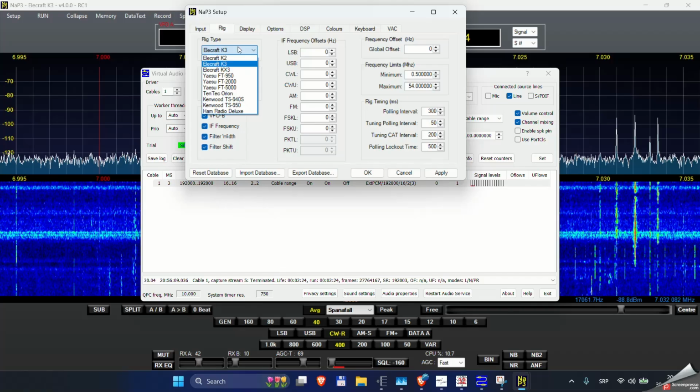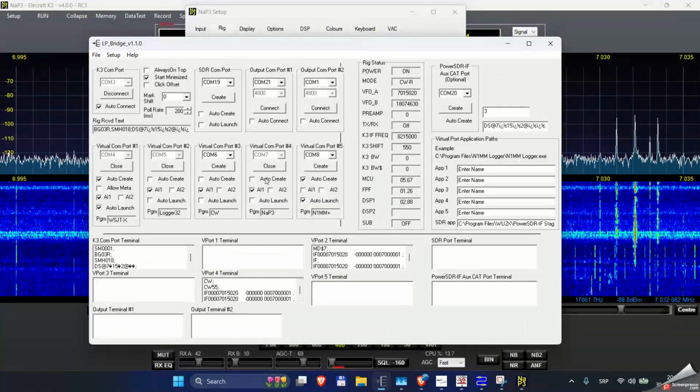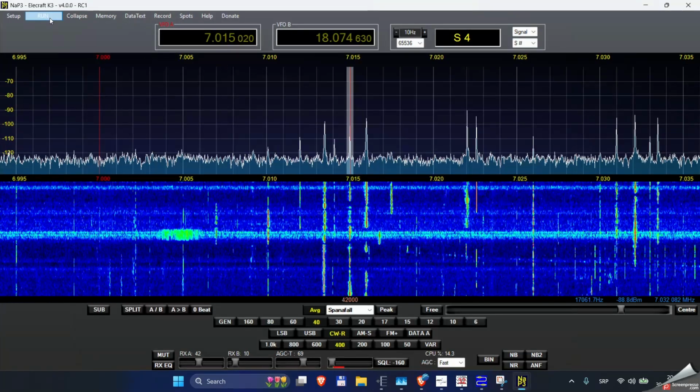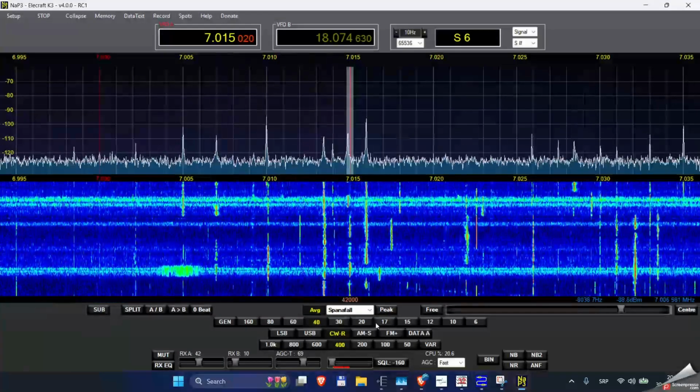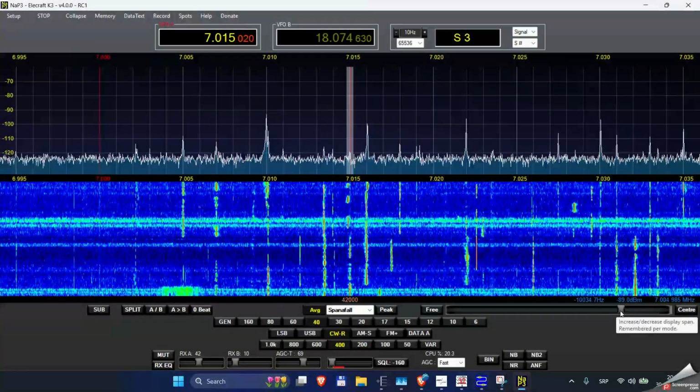Some other radios are supported as well, and use information from LP Bridge software. As you can see, I'm using port 7 and baud rate 38,400. Here is port 7 in my software. So when you start it, you will actually see what's going on the band.